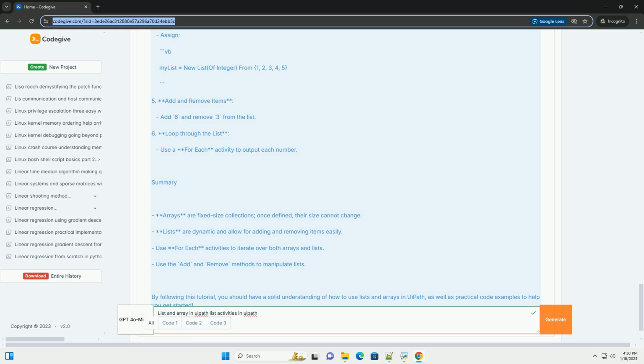3. Loop through the array. Add a For Each activity. Set the type argument to string. In the values field, set it to myArray. Inside the loop, add a WriteLine activity to output each fruit.